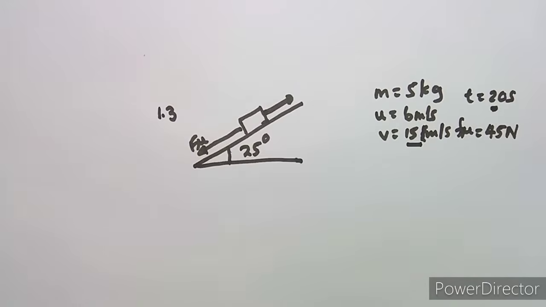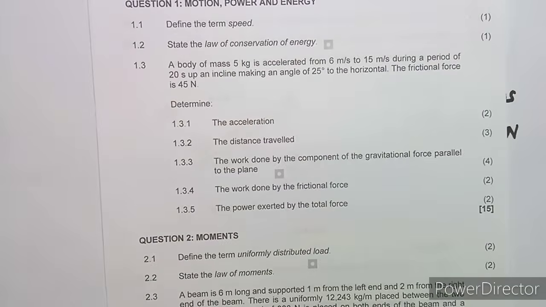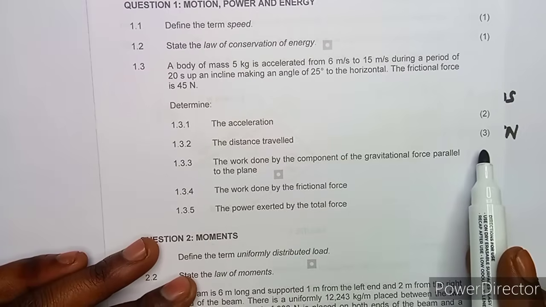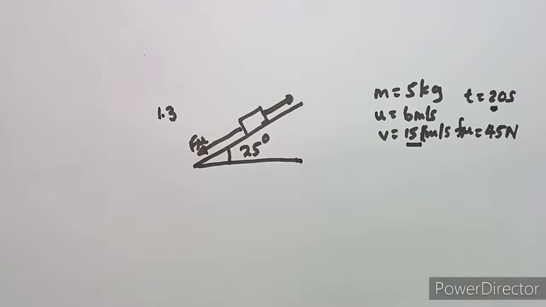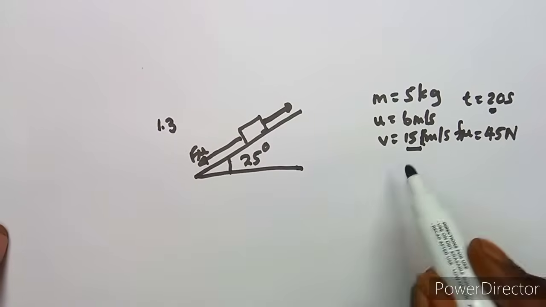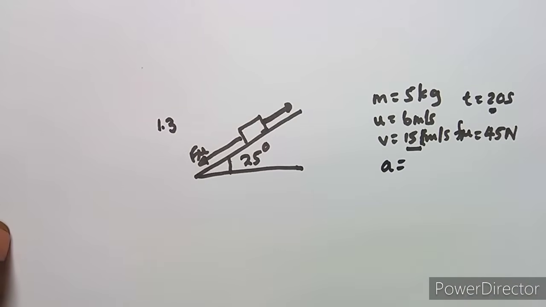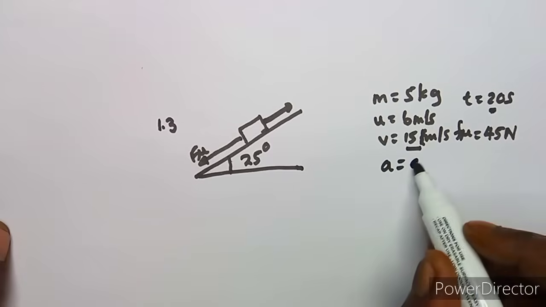So let's move on to another part on the other question, where we are now given to calculate or to determine the distance that was traveled, and there is 3 marks for that. The distance is actually the length of the gradient. Now we've got our acceleration here. We obtained 0.45, remember.